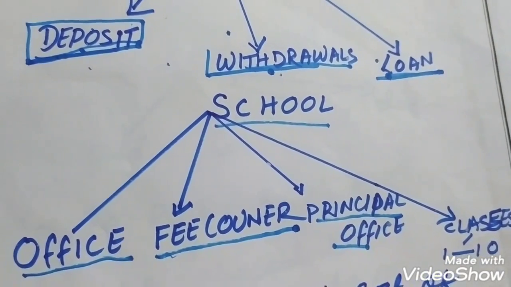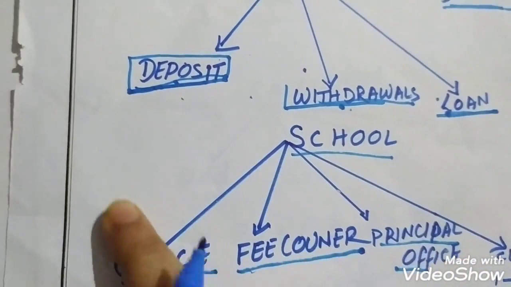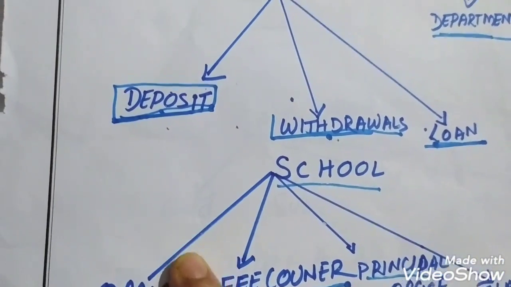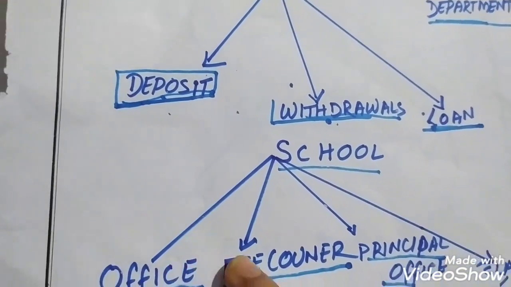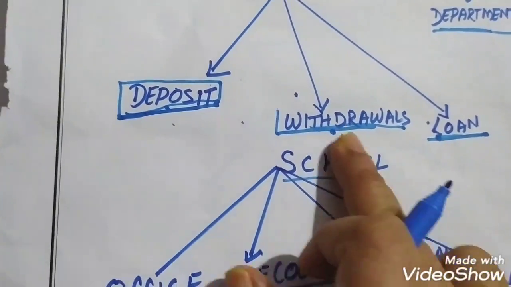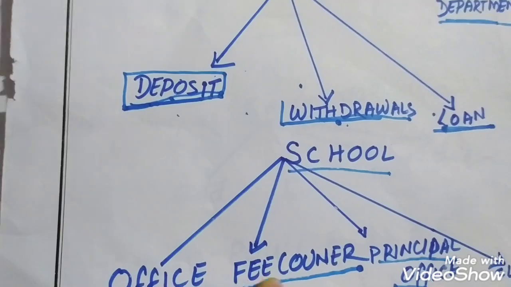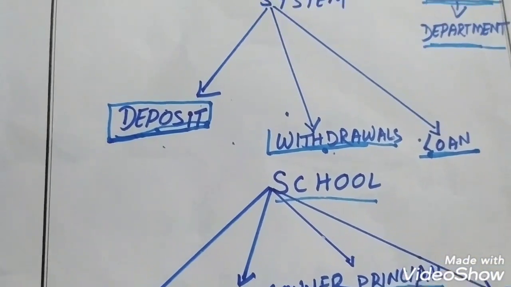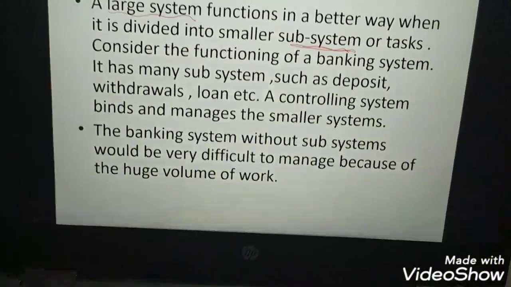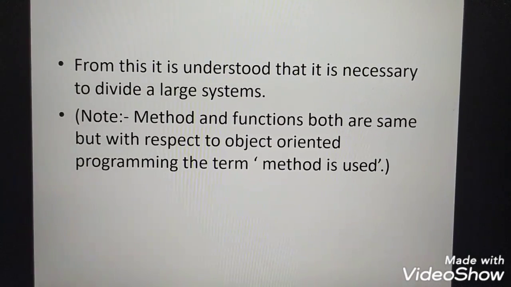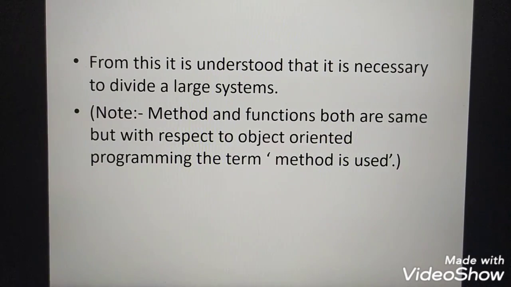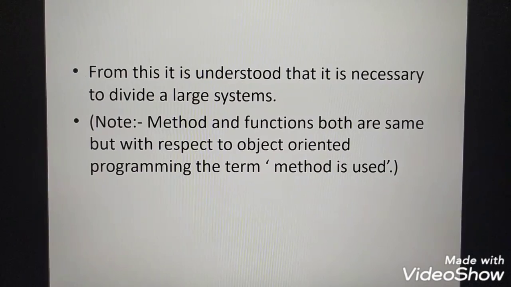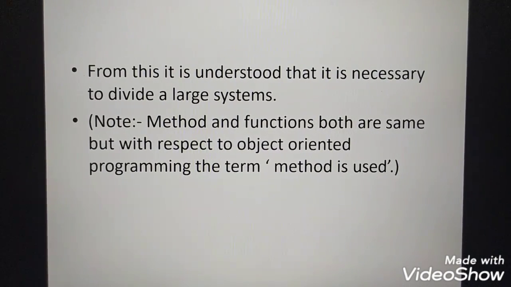Okay. So from this diagram and this example, all of you understand what a subsystem is and how a large system has to be divided into small subsystems to manage or control its work. Okay. Now all of you understood the necessity to divide the large system: to control and manage the work smoothly. Okay.